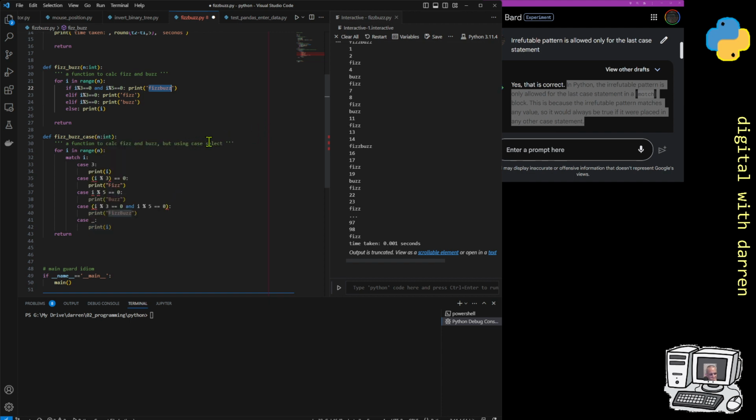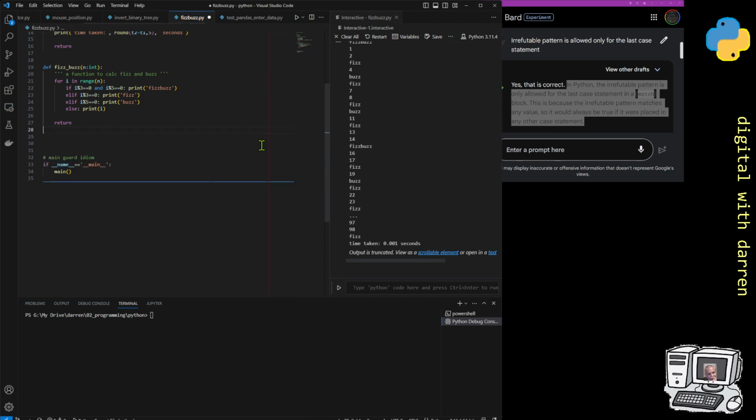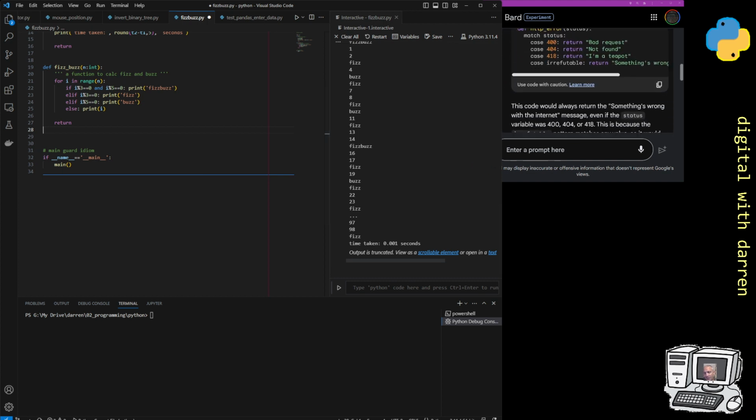And I'm going to actually call that, because it's not case select, it's case select in other languages, it's a match case. But anyway, this one won't work, so I'm not going to pursue it. There's no point pursuing something that doesn't work. Or sorry, we can make it work, but the cost of making it work would actually be longer than doing this. So this is a much easier, clearer pattern. So I think I remove this. We don't do match case in our particular case here. We stick to the original. We stick to the original question, which was, I deleted all of the original question.